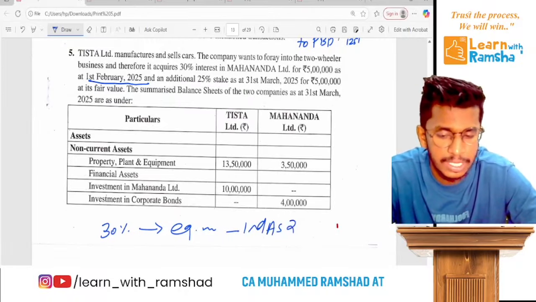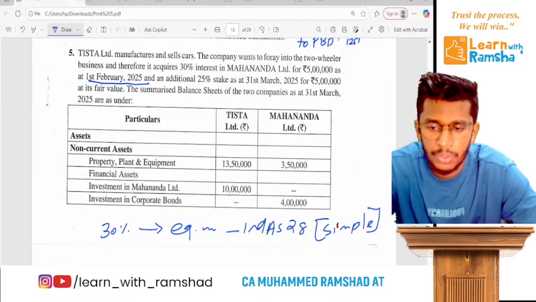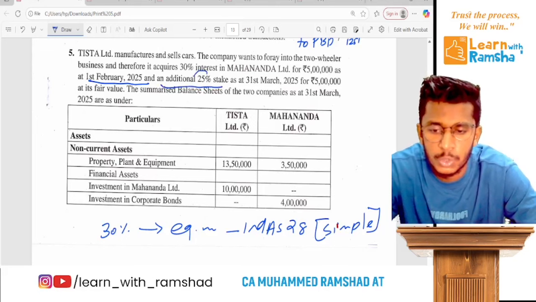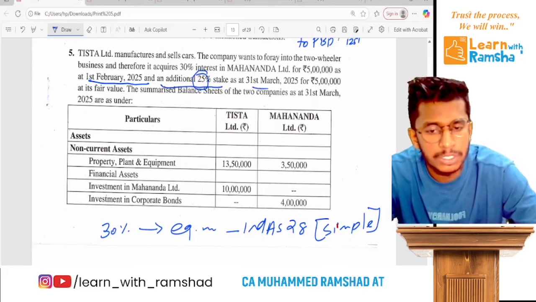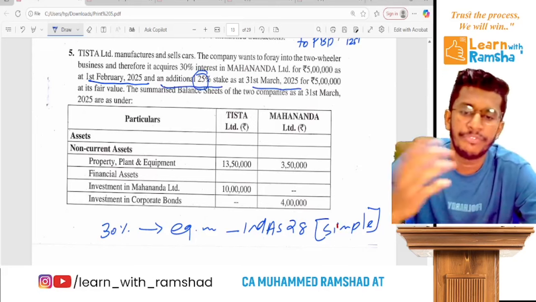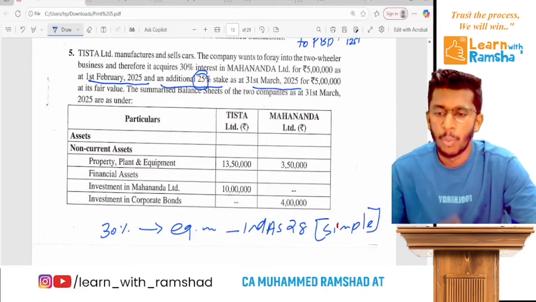In our language, we say simple consolidation. But they additionally purchased 25% shares on 31st March 25 for 5 lakh.